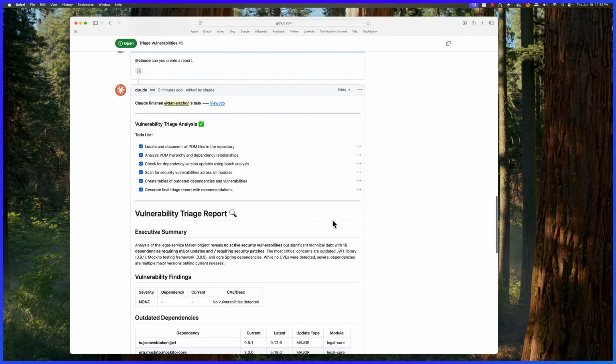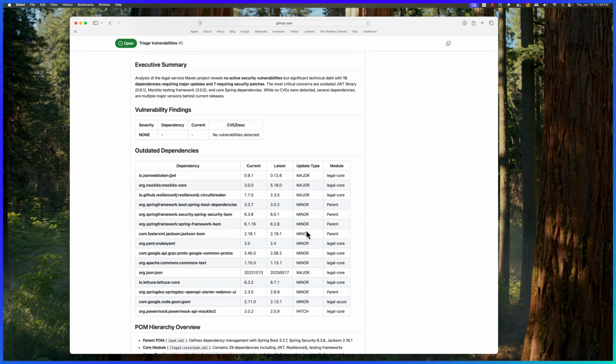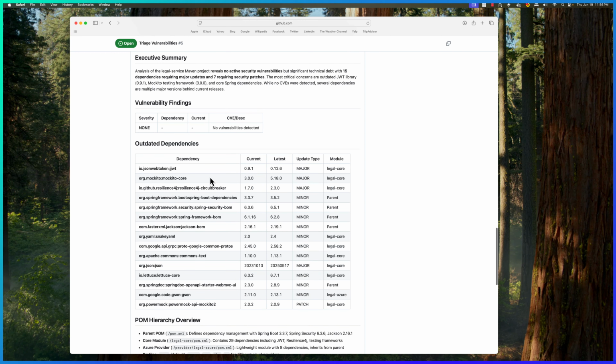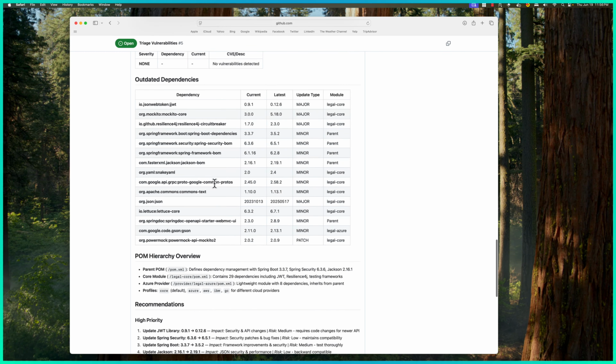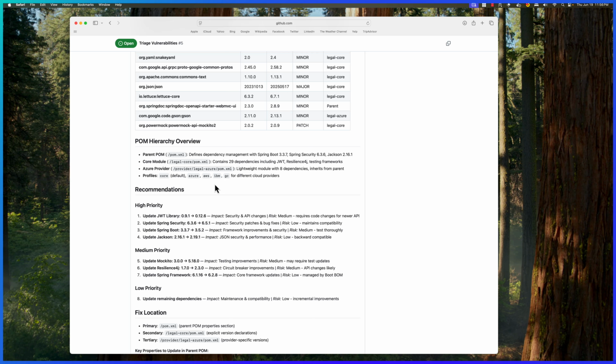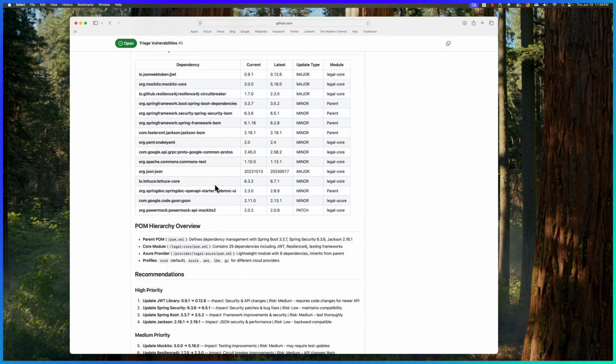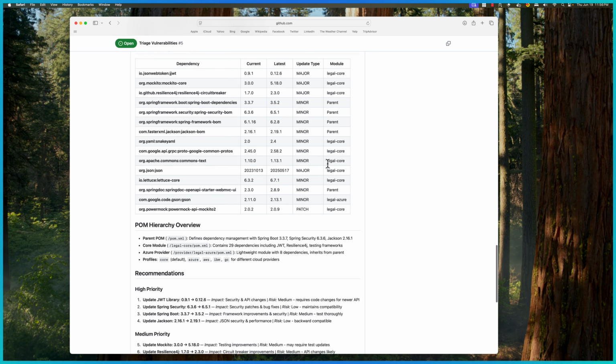All right, Claude has finished our triage report. So if we look here at the triage report, we can see no vulnerabilities have been detected, but there's some outdated dependencies and things like that that are here, which is good. So we're going to go see whether or not it can fix a couple of the major items. It's going to be in legal core.